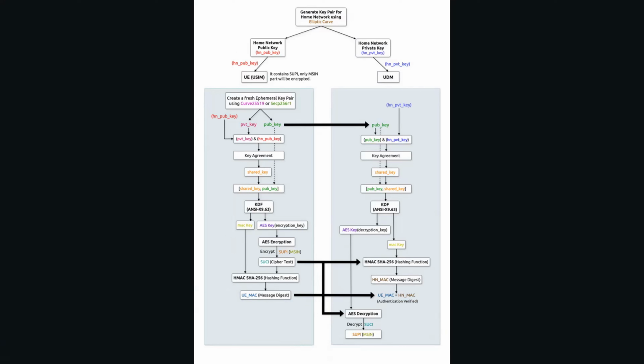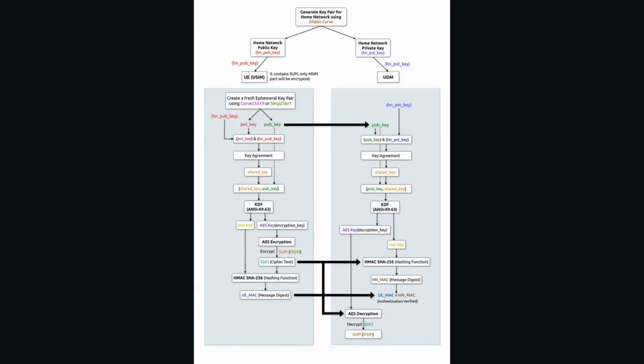Then further, we use the ephemeral private key and the long-term home network public key to generate a shared secret based on a key agreement such as elliptic curve Diffie-Hellman. Then similarly on the UDM side, we use the ephemeral public key and the home network private key to generate the same shared secret. The ephemeral public key is publicly shared over the internet.